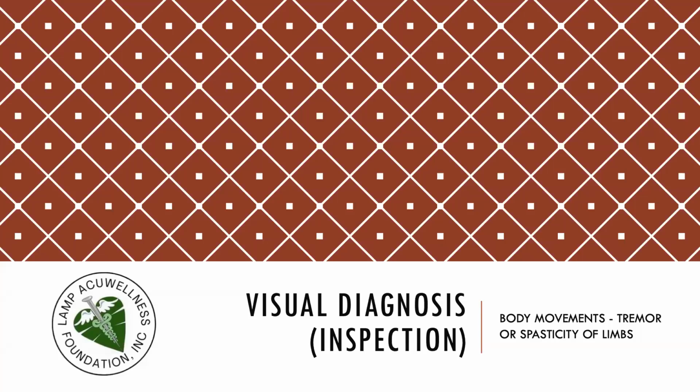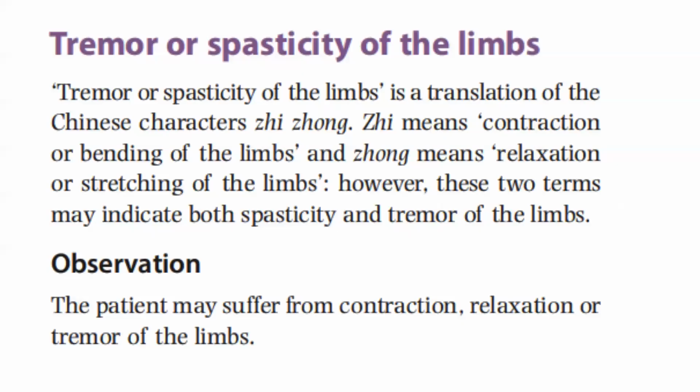Let's continue our discussion on visual diagnosis, inspection. Still on body movements, now let's talk about tremor or spasticity of limbs. Tremor or spasticity of the limbs is a translation of the Chinese characters zhong, which means contraction or bending of the limbs, and zhong, meaning relaxation or stretching of the limbs. However, these two terms may indicate both spasticity and tremor of the limbs. Observation. The patient may suffer from contraction, relaxation, or tremor of the limbs.